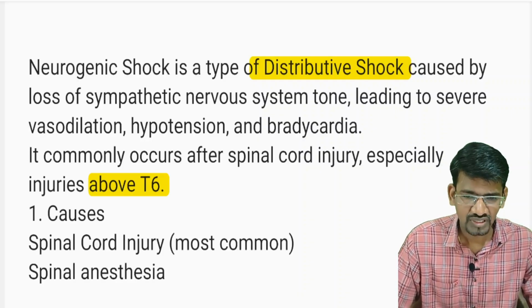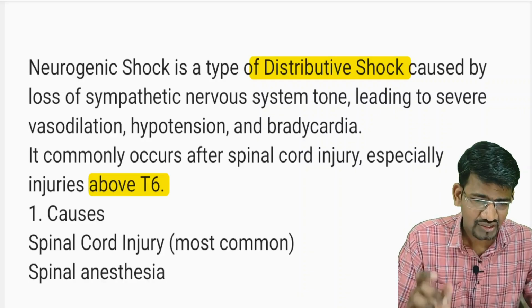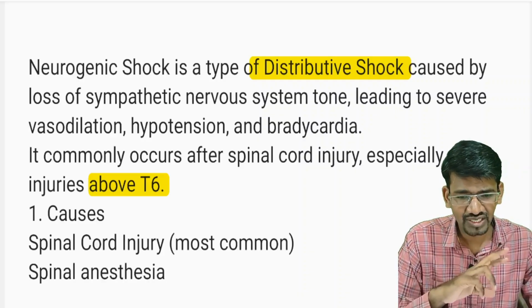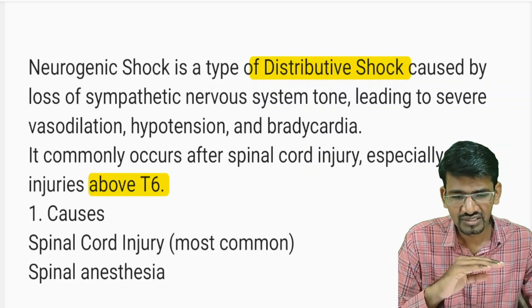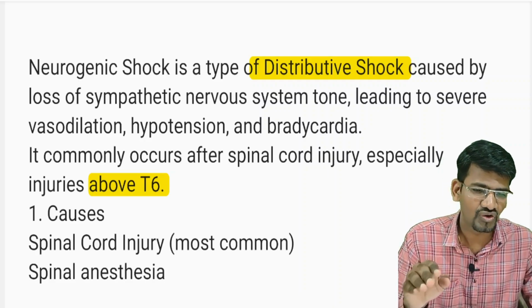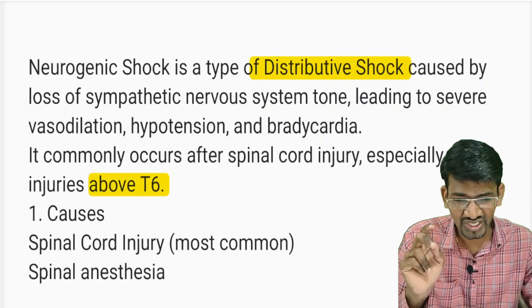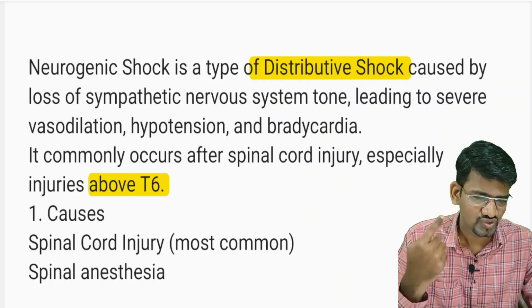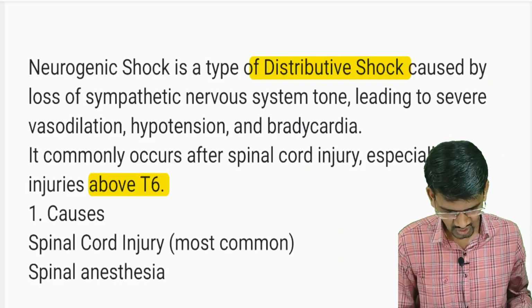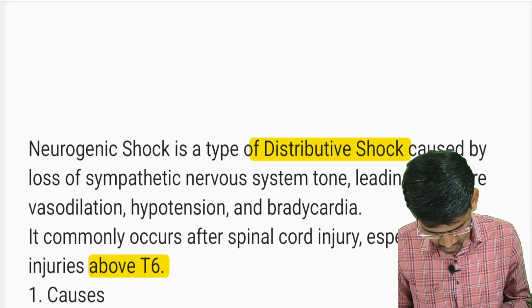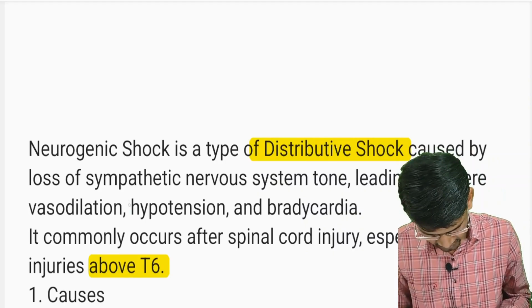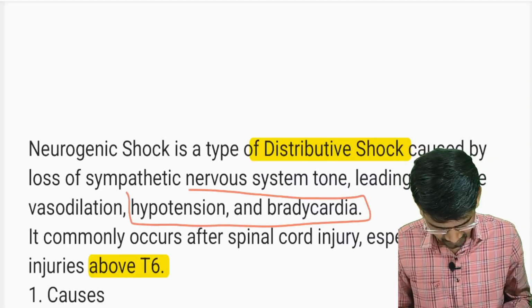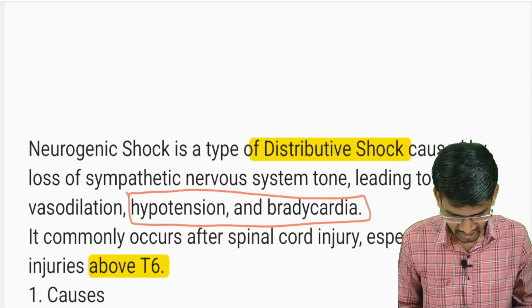So do remember hypotension, bradycardia. This is a very peculiar and differentiating feature of neurogenic shock from all other shocks. So with hypotension and bradycardia, your answer should be neurogenic shock. So do remember these two things. Very important.